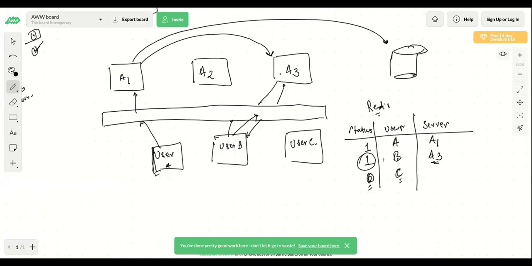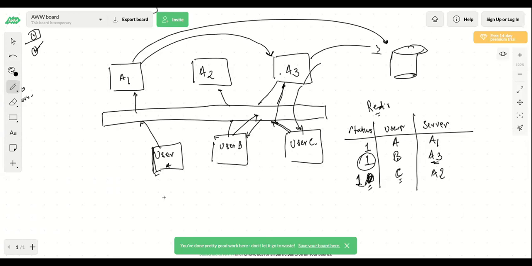Now what will happen? User C, once they come online, will be connected to some server. So let's say they get connected to A2. So there will be A2, and this will become 1. Correct? This will again become 1. And now we'll send the request and try to see what all messages were sent recently to me. So user C will get connected to the database. It will fetch all the latest messages which are remaining. They will be pushed to the user.